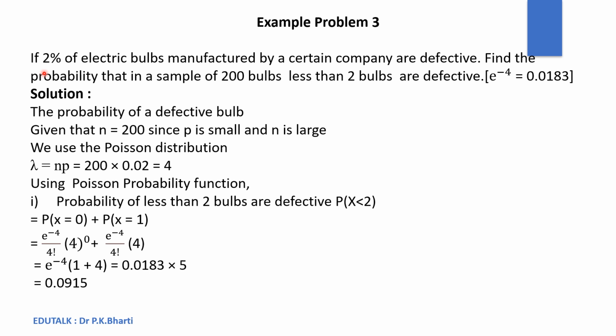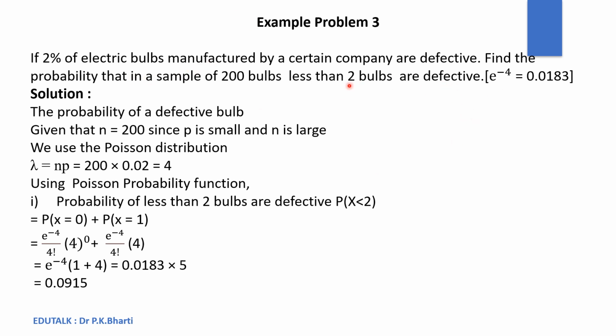As we have already discussed, we can use the Poisson distribution for prediction of defects in a manufacturing line also. So here in example 3, we will see how to calculate the number of defective items in a lot. If 2% of electric bulbs manufactured by a certain company are defective, find the probability that in a sample of 200 bulbs, less than 2 bulbs are defective.